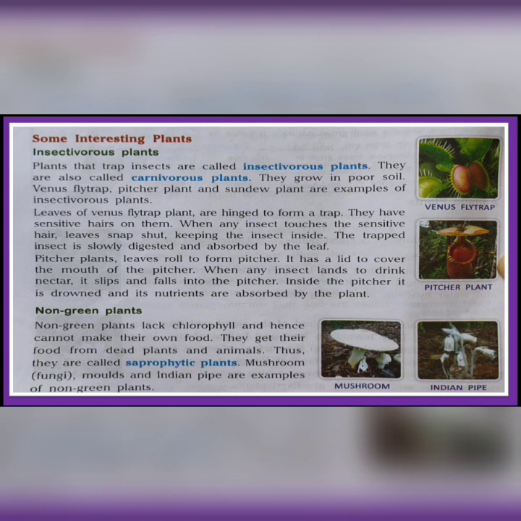And the last topic we have is non-green plants. Non-green plants are not green in color. Usually plants are green in color, but non-green plants are not green due to lack of chlorophyll. Since these plants don't have chlorophyll, they cannot make their own food. Then how do they get their food? They get their food from dead plants and animals. Non-green plants are also called saprophytic plants. Mushroom, moulds, Indian pipe are some examples of non-green plants.